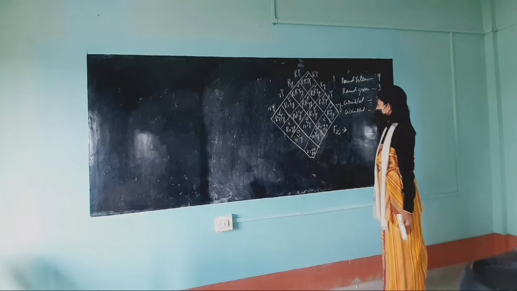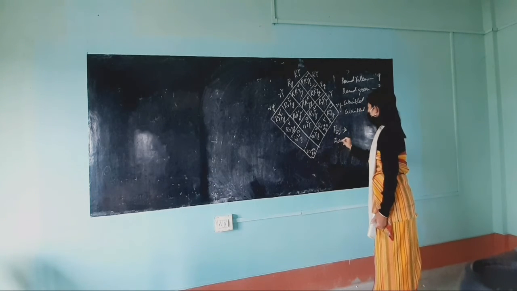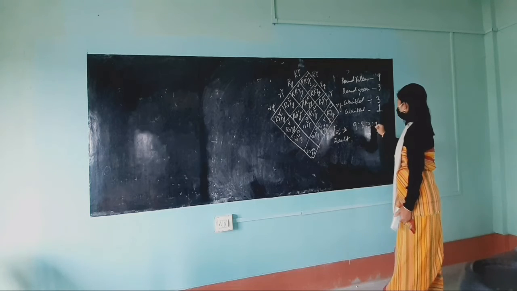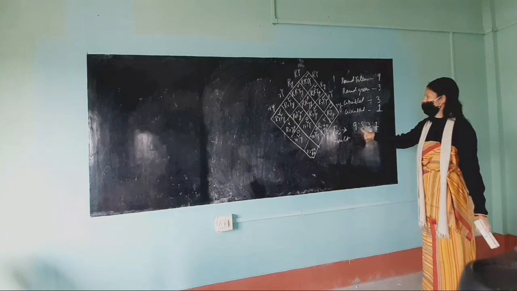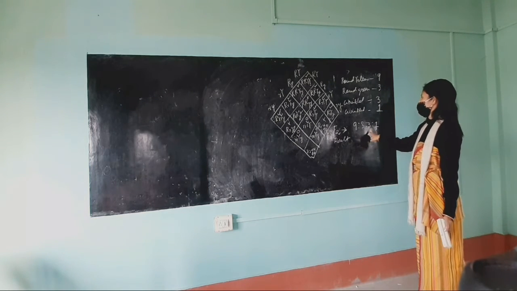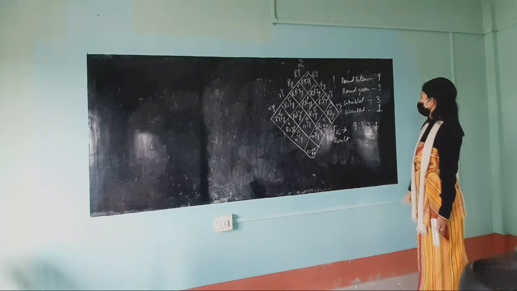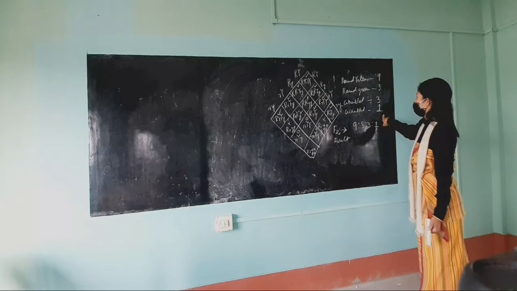F2 generation, what is the result? What is the result of F2 generation? 9 is to 3 is to 3 is to 1. Means 9 round and yellow, 3 round and green, 3 wrinkled and yellow, and lastly 1 wrinkled and green.